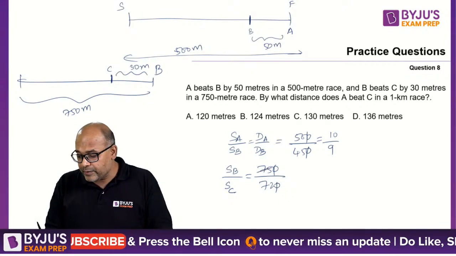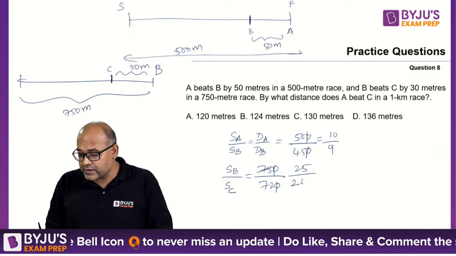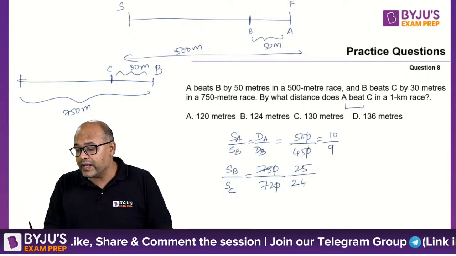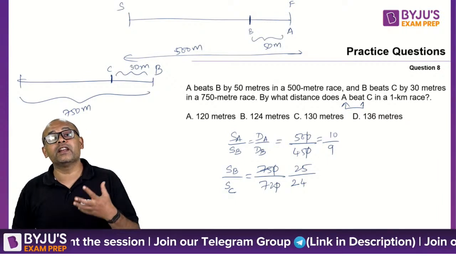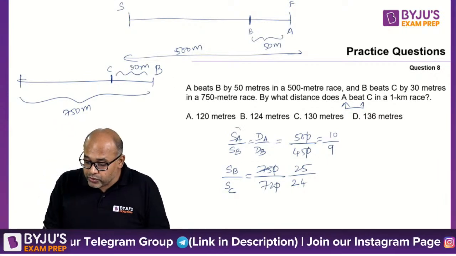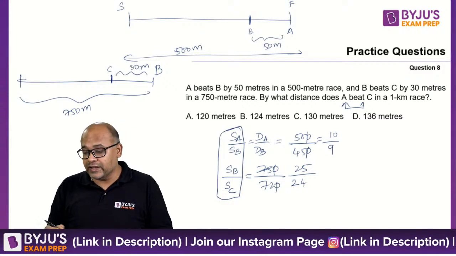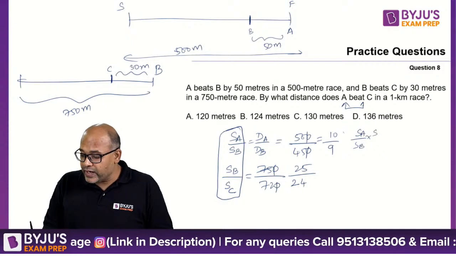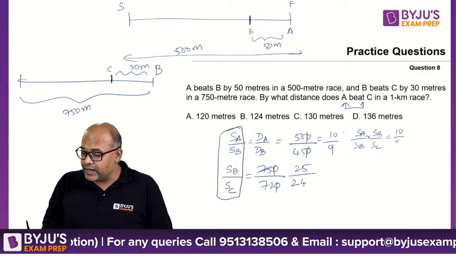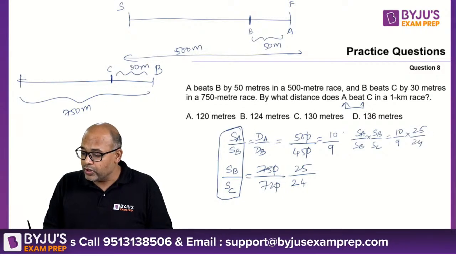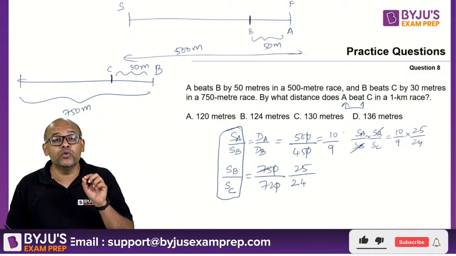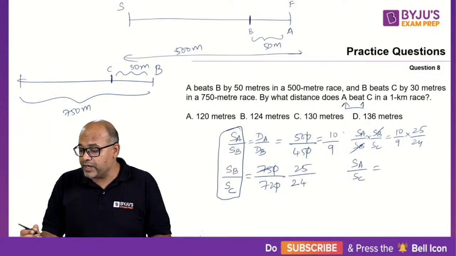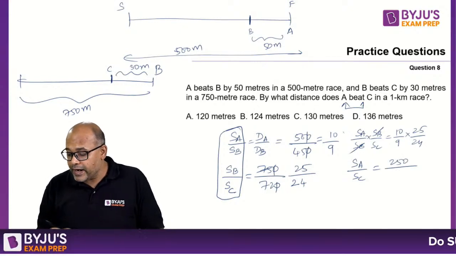If you simplify, this is 25 by 24. Now they are asking you to find the relation between A and C. So if you want to find the relation between A and C, you have to use these two and multiply. SA by SB into SB by SC should be equal to 10 by 9 into 25 by 24. Your SB will get cancelled and you will get a relationship between A and C. So speed of A by speed of C should be equal to 250 by 9 into 24.